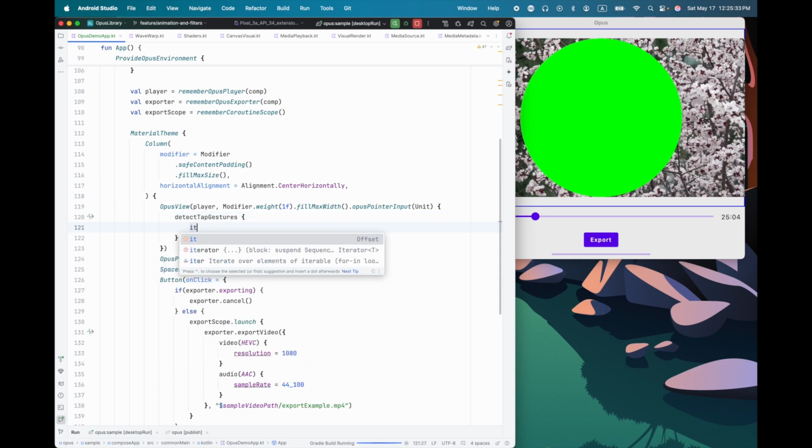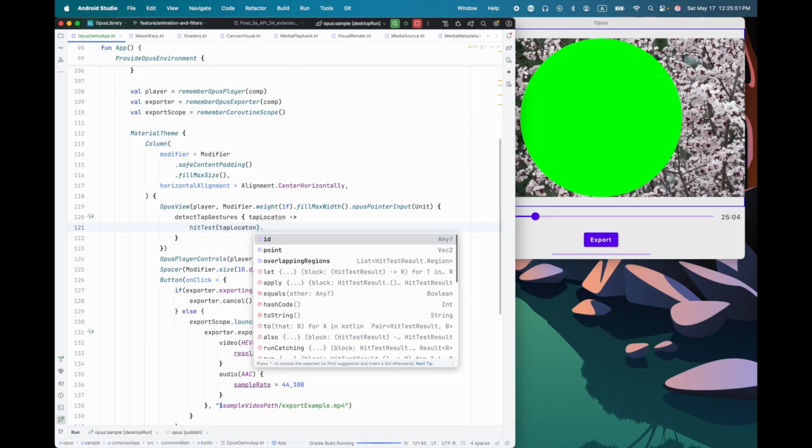I have here the offset, so tap location. What I can do here is I can now call hit test. This is an extended API on top of the normal pointer input one. Then that will give me the ID of the thing that was tapped.